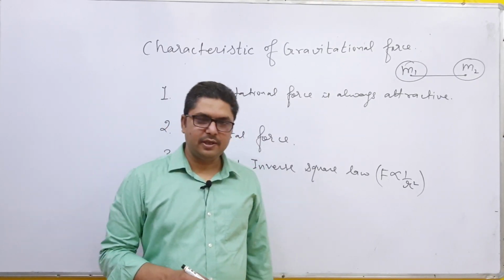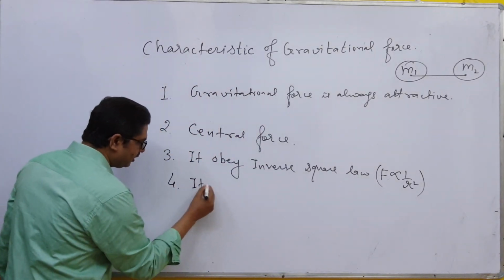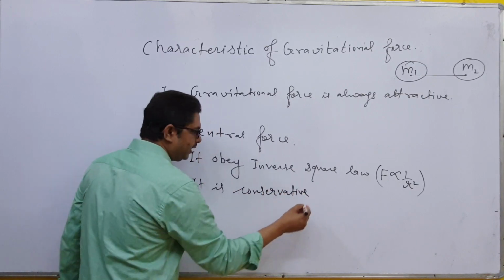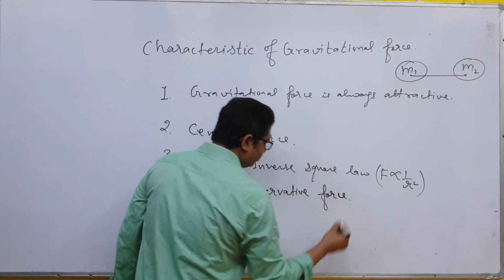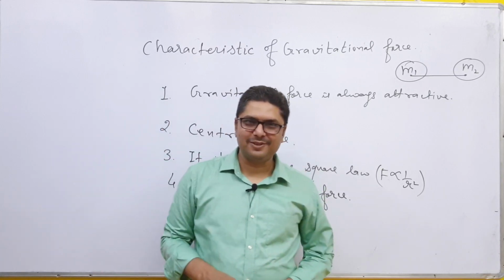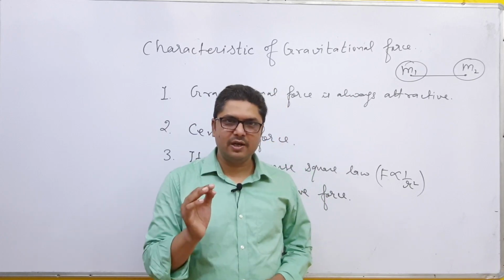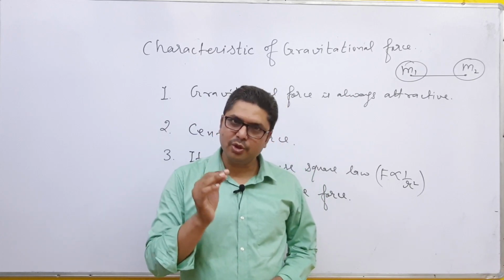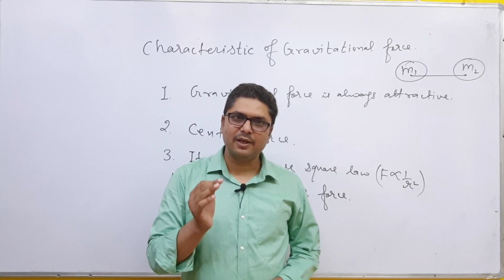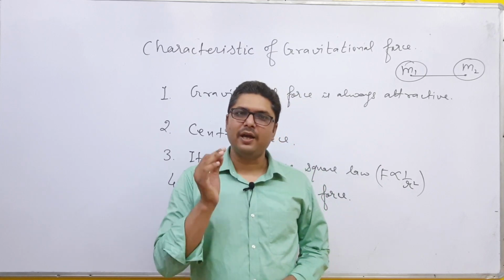Now the fourth characteristic is gravitational force is a conservative force. In further chapters you will learn that there are two types of forces. One is said to be conservative force, other is said to be non-conservative force. If the work done in a closed path is 0, it is said to be conservative force. If the work done in a closed path is not 0, it is said to be non-conservative force. Detail you will learn in coming chapters.